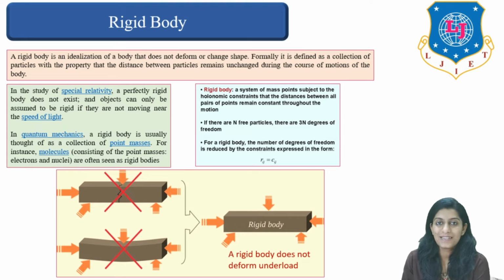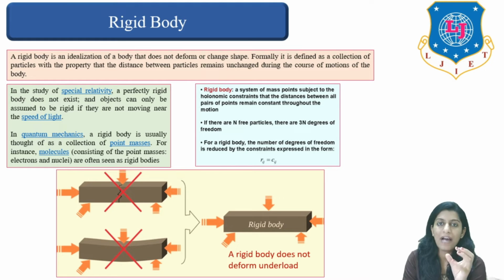Now let us discuss rigid body. So what do we understand by the term rigid body? A rigid body is an idealization of a body that does not deform or change shape. Correct? So what do we understand by this particular definition? A body which does not deform or which does not change its original shape is termed as rigid body.